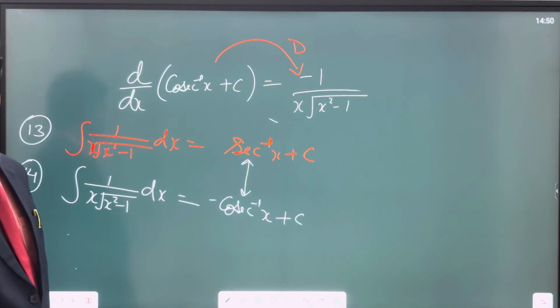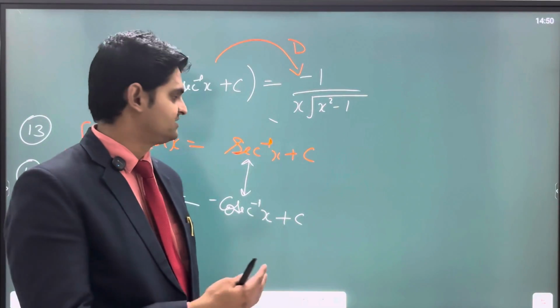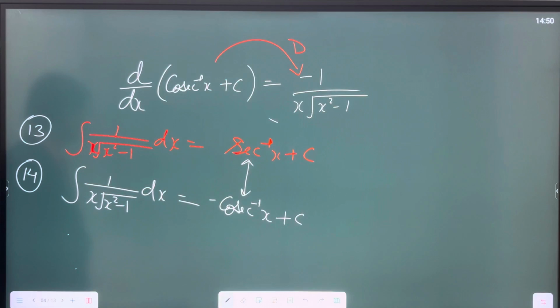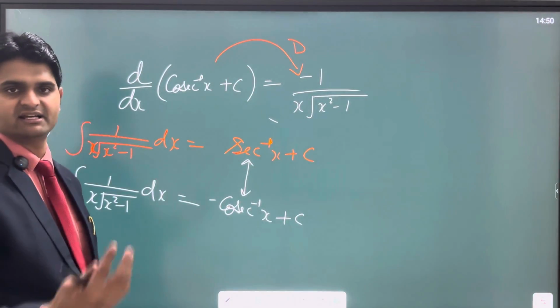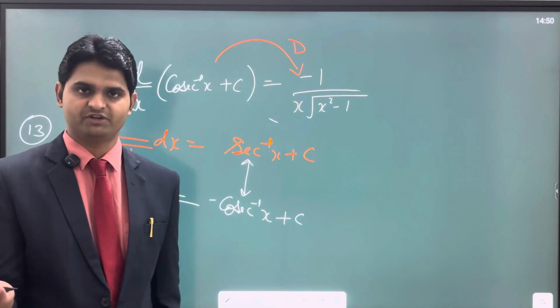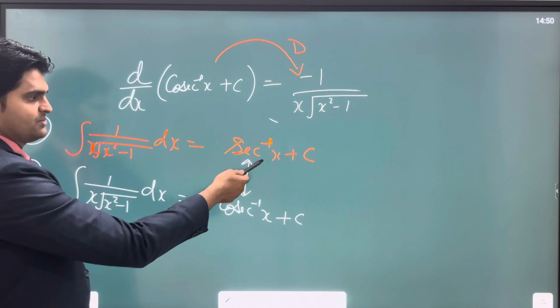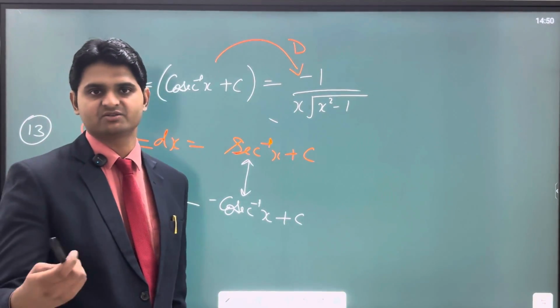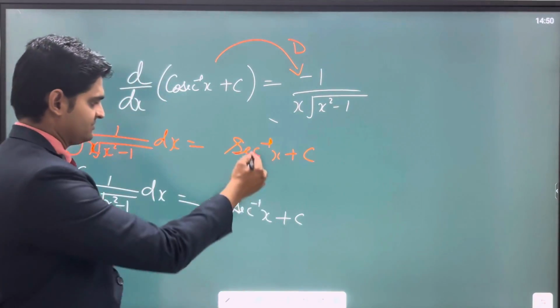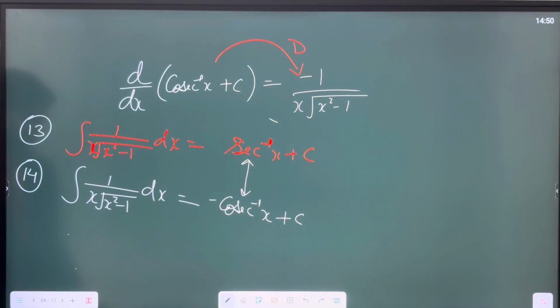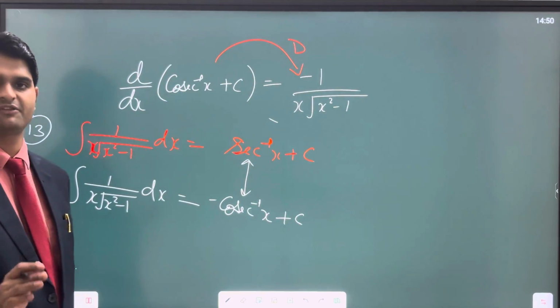Now you must not be thinking why we are getting two different answers after integrating the same function. Actually, as you know, sec inverse and cosec inverse are complementary angles of each other, right? So that is why sec inverse x is equal to pi upon 2 minus cosec inverse x, right? You can use any one of these formulas when integrating this function. So we are done with the inverse trigonometric functions also.